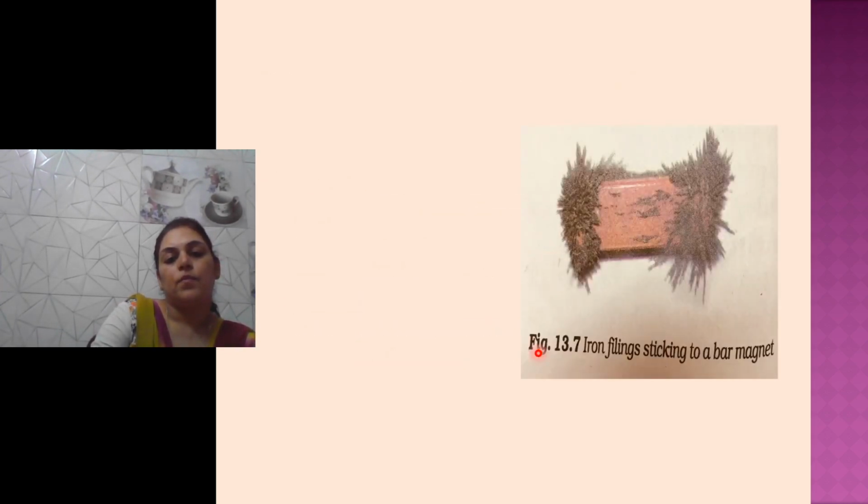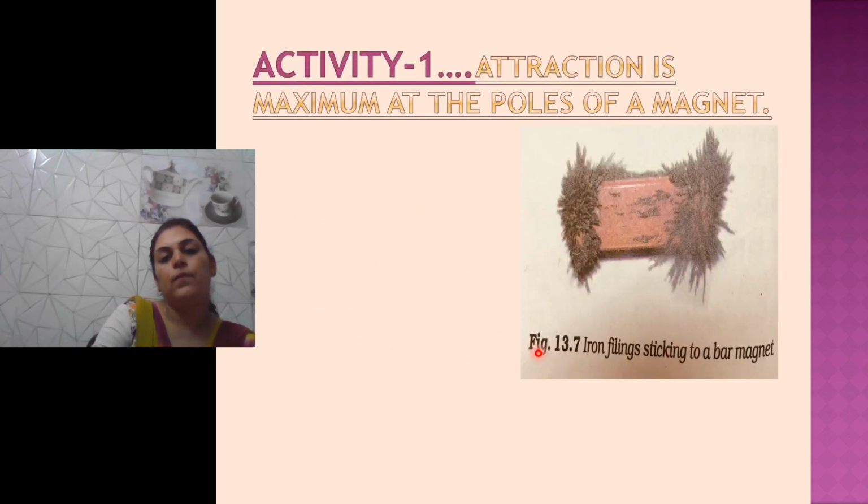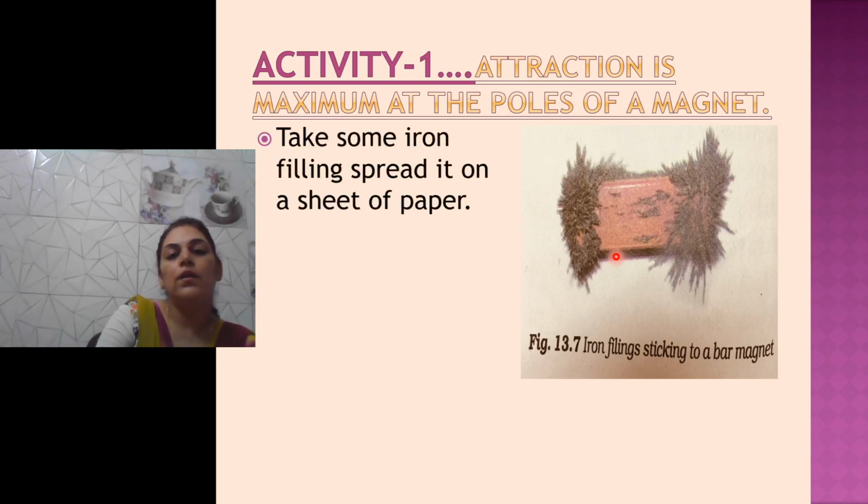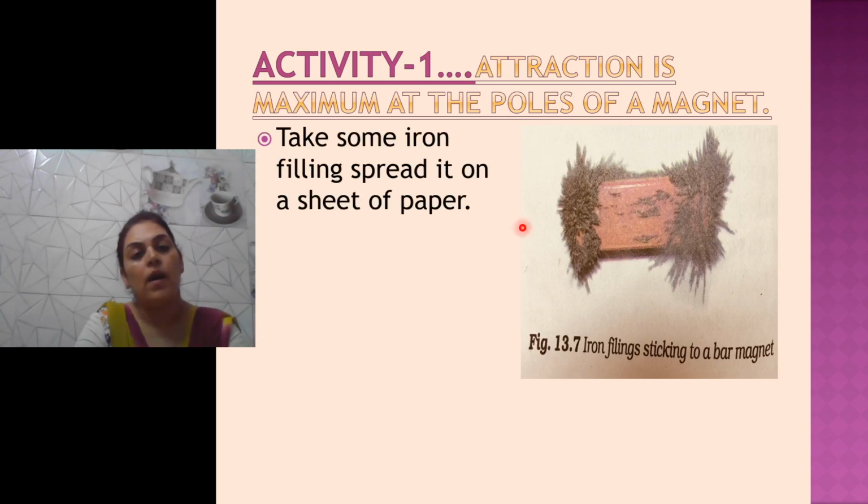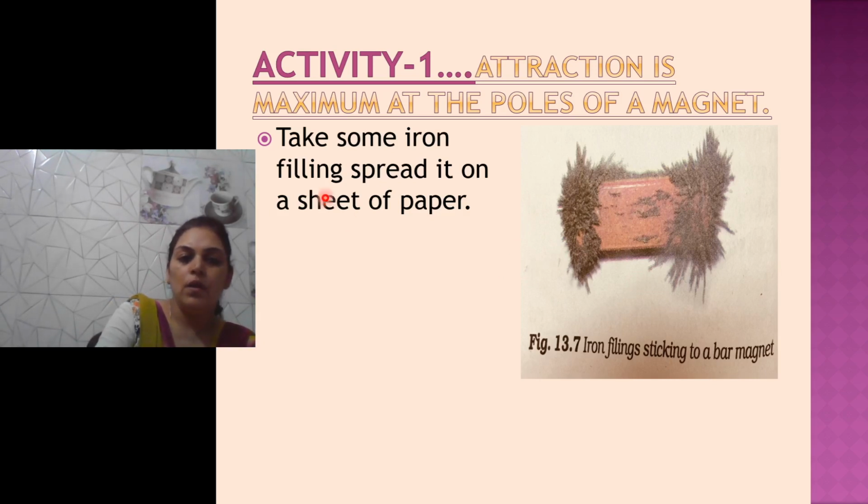Okay. Now see the activity. It's given in the book also. Attraction is maximum at the poles of a magnet. Okay. You can see the picture. A bar magnet is given and here it is used some iron filling. Okay, how to do it?